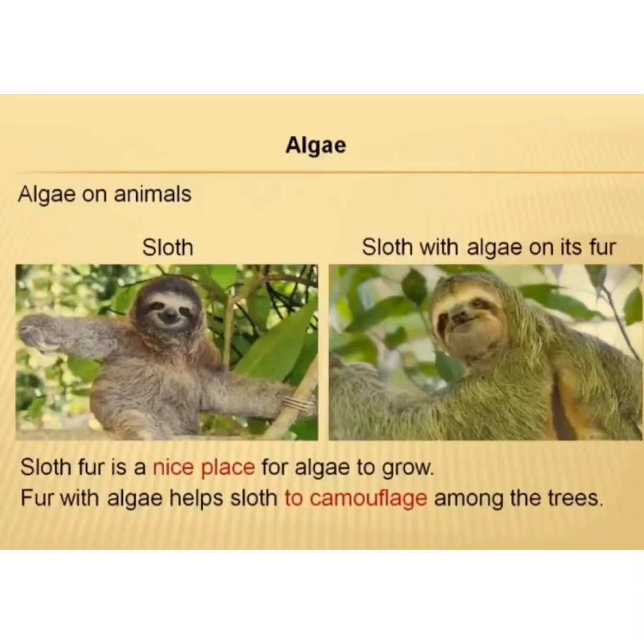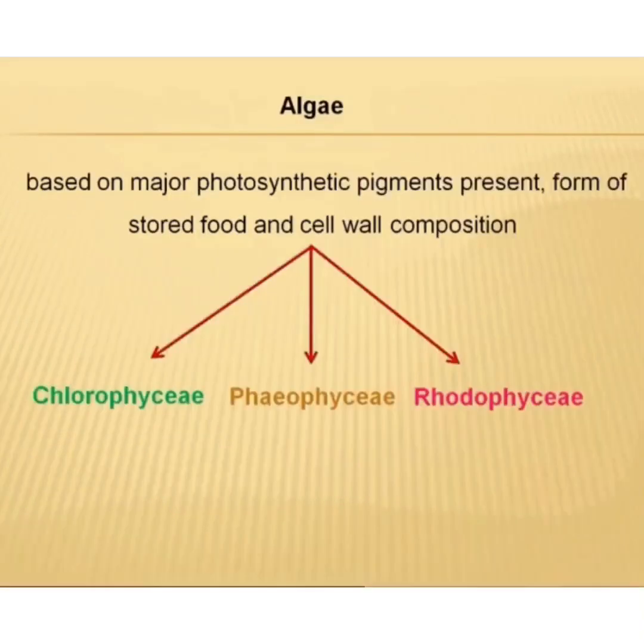It also is present on the animals. For example, in sloth bear, sloth with algae on its fur is shown in the figure. Sloth fur is a nice place for the algae to grow because it's a lazy animal. Fur with algae helps sloth to camouflage among the trees so that it does not get recognized by the predators.